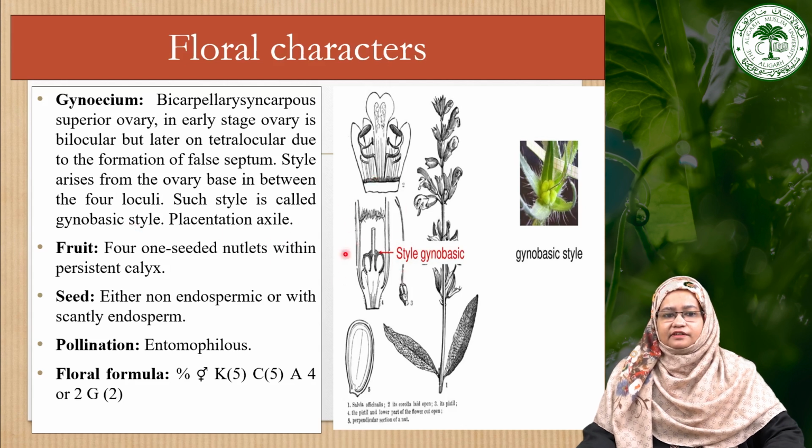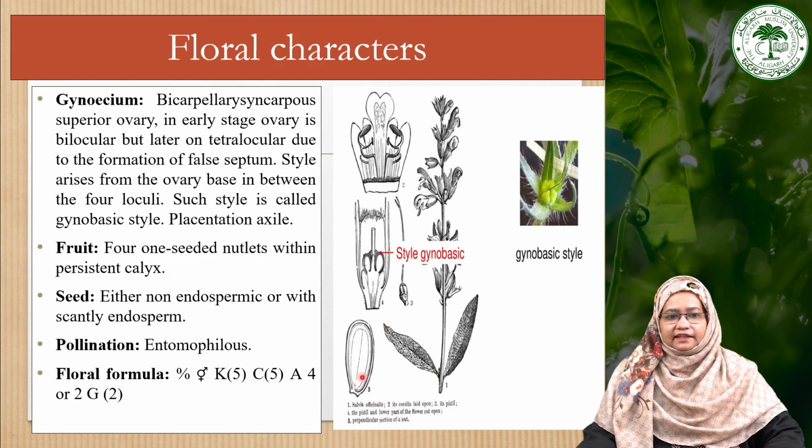So the characteristic of this is the presence of a gynobasic style. The style arises from the base of the ovary, as we can see from these particular images. This one is also showing the gynobasic style, and these are the diagrammatic figures showing the presence of a gynobasic style. If we see the fruits, they are 4 one-seeded nutlets within the persistent calyx, as we can see here,